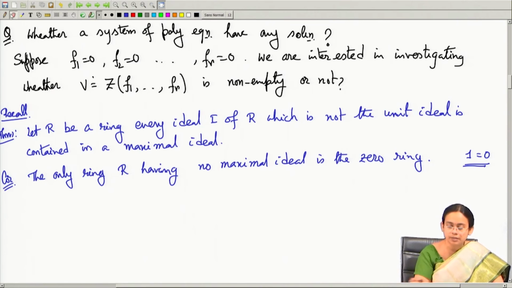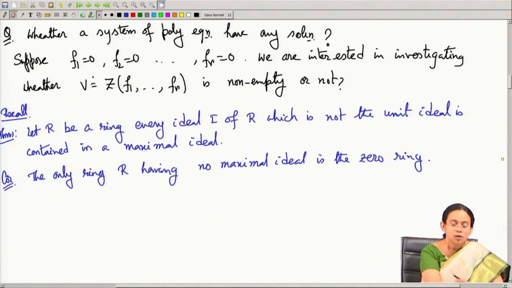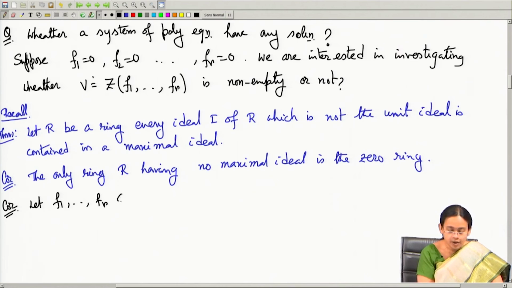Now, we are in a position to prove when the variety will be empty. What does it mean in terms of ideals? Let us write down the statement of the theorem, as a corollary of the previous theorem. Let f 1 up to f r be polynomials in x 1 up to x n.